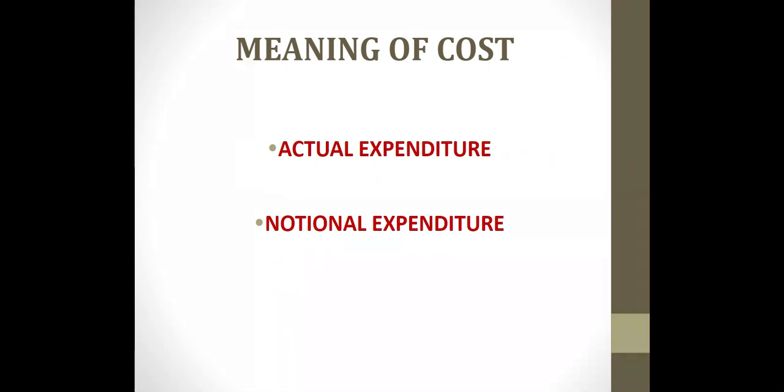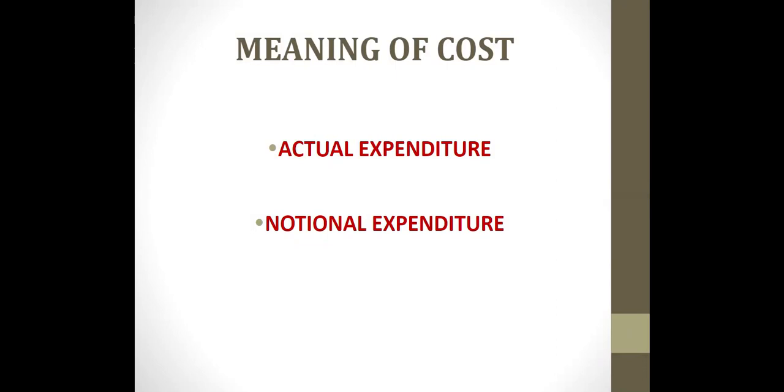So, students, first you have to understand the meaning of cost. Cost means actual expenditure incurred on a given thing and notional expenditure attributable to a given thing. What is the meaning of cost? I will give you a simple formula. Cost equals actual expenditure for producing a product.